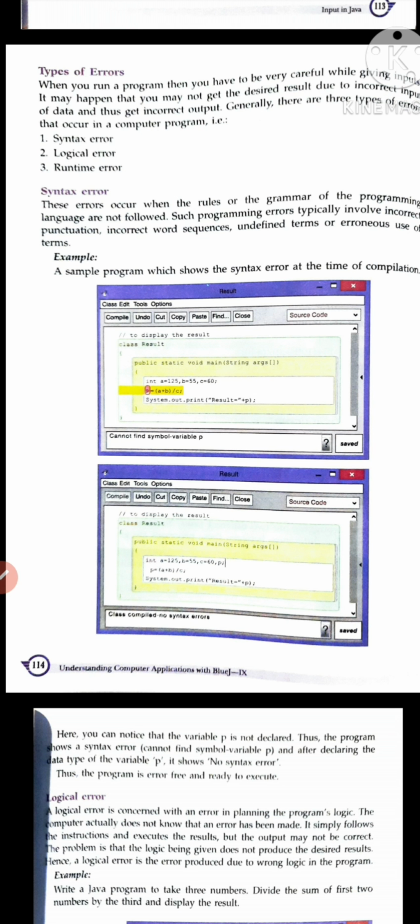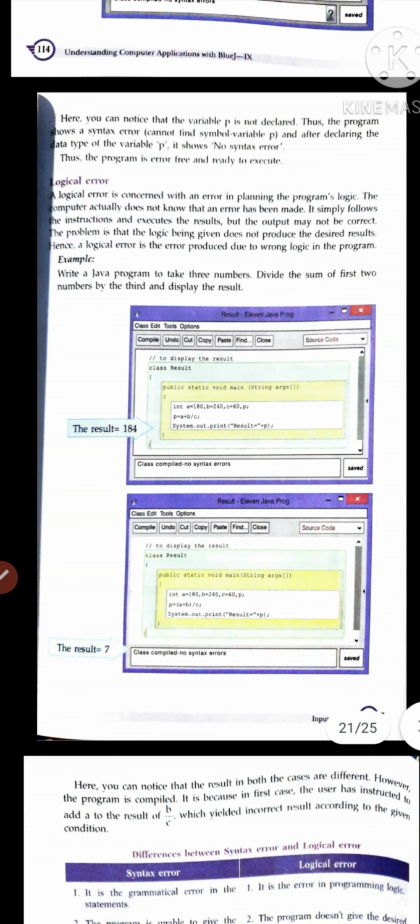If we do not have any syntax error, it doesn't mean that our program is correct. In logical errors, when we get no syntax error, we may think our program is totally correct, but sometimes we do not get a proper answer. It means logically we have made some mistake. That is a logical error. A logical error is found by a programmer or a tester, but not by software or a computer.